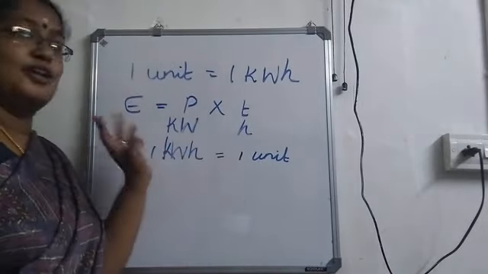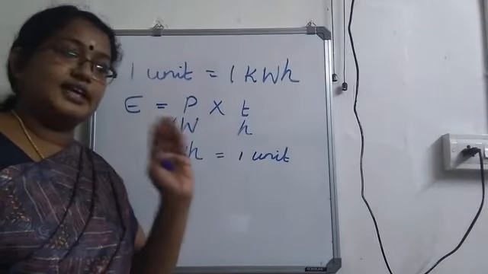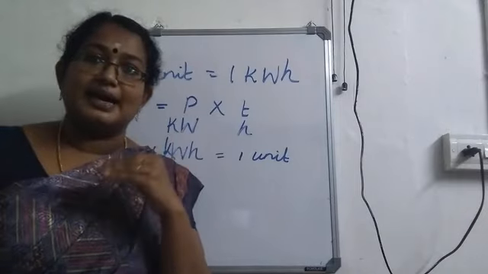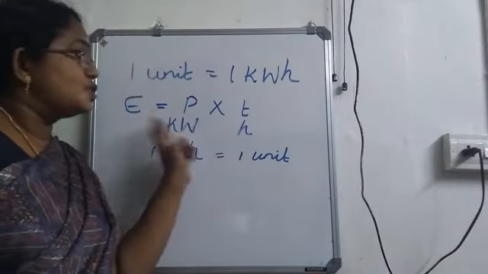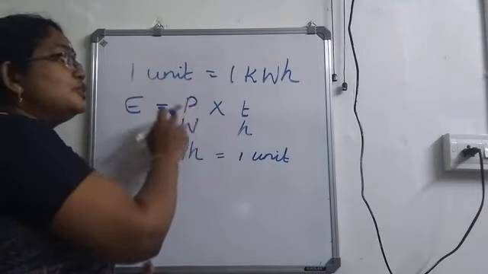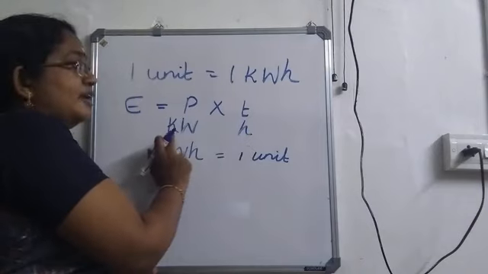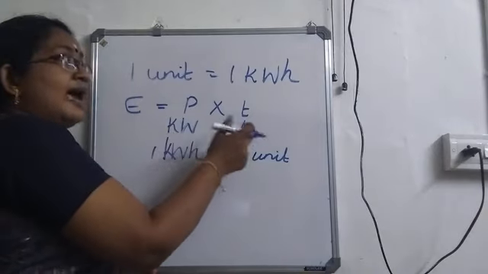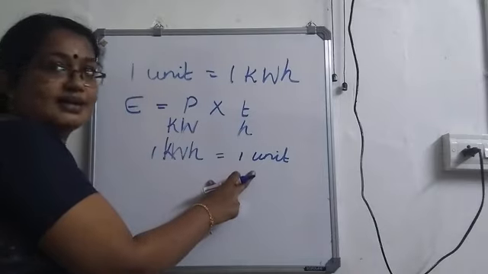In order to calculate that, we will first calculate the electrical energy consumed by us in a month or in 2 months. How to calculate that? How much power is consumed into how much time? If the power is in kilowatt and time is in hour, directly you will get how many units are consumed.